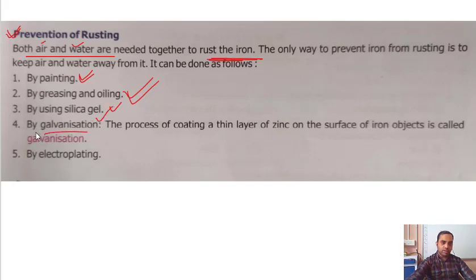What is galvanization? This is an important short question. The process of coating a thin layer of zinc on the surface of an iron object is called galvanization. If you coat a thin layer of zinc on the surface of the iron object, that process is known as galvanization. And also obviously by electroplating. So these are some of the methods that can be used for the prevention of rusting.